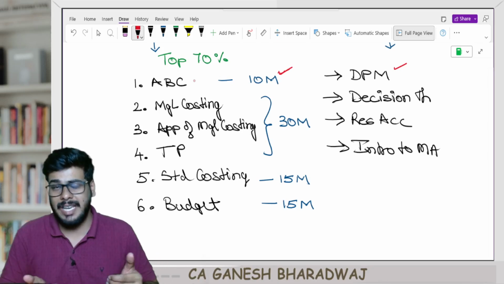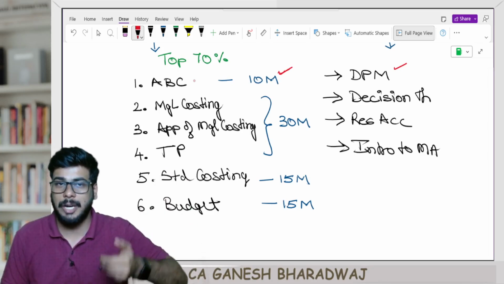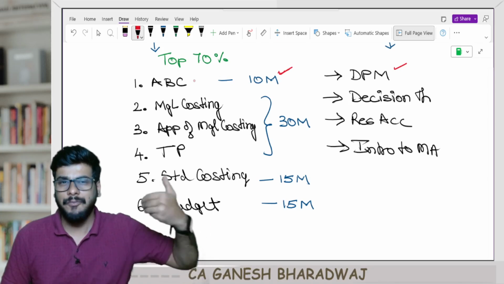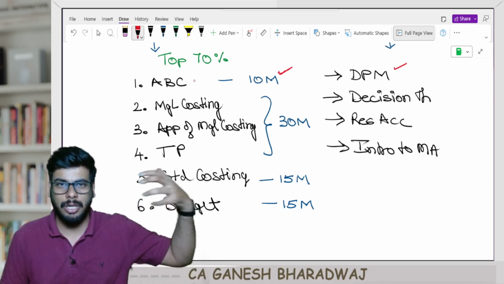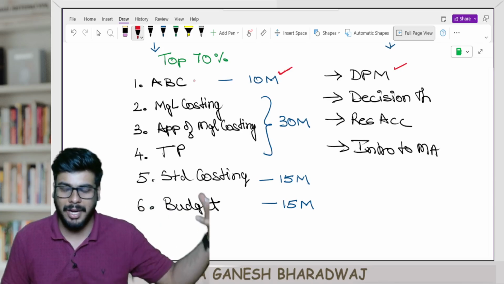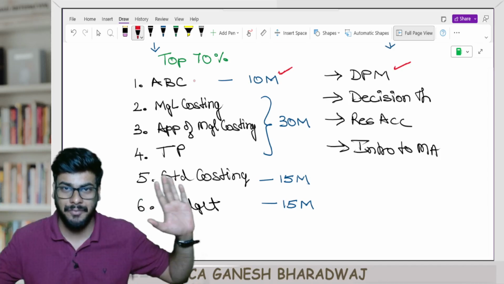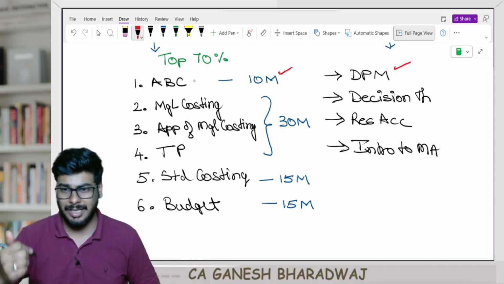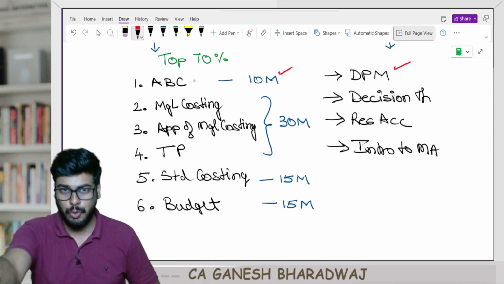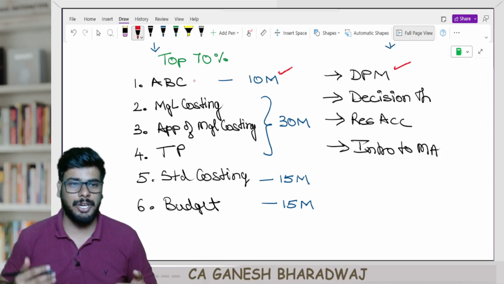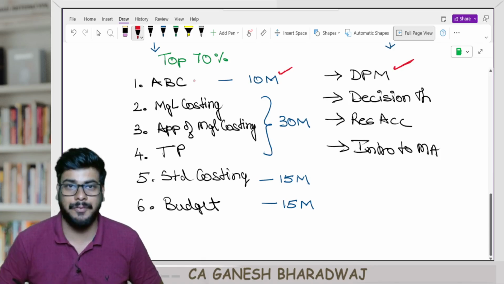ABC is an extension of the overhead chapter, which is ideally a part of paper 8. If you feel that you do not have a proper background of the overhead chapter, then I would suggest that you start with divisional performance measurement and finish it off. It's a very small chapter. Clear with this, guys? Especially if your exam is in June 2024, you can prioritize and finish off this chapter first.